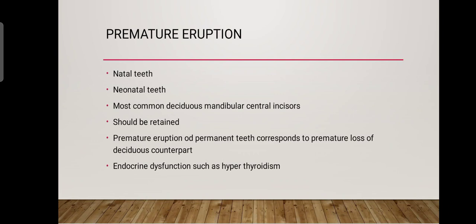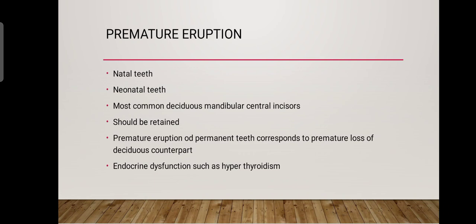Premature eruption. Disturbance in eruption: basically, the eruption times for deciduous and permanent teeth are variable. It is therefore difficult to assess the eruption times for any given individual. Only when the eruption time or sequence is obviously outside of the normal range can one consider that an eruption exists abnormally.